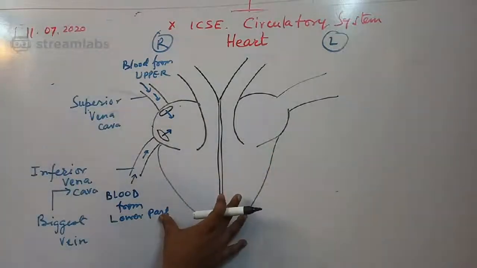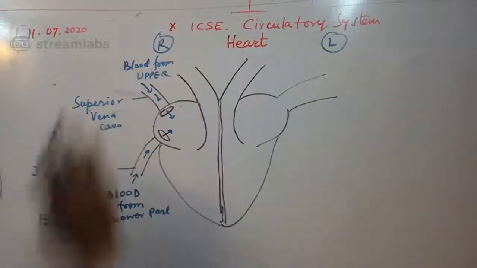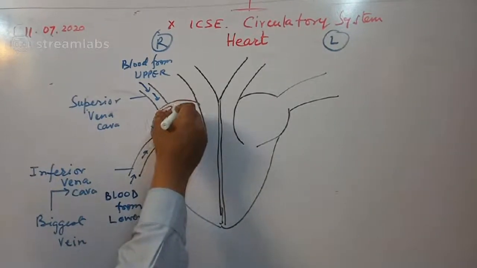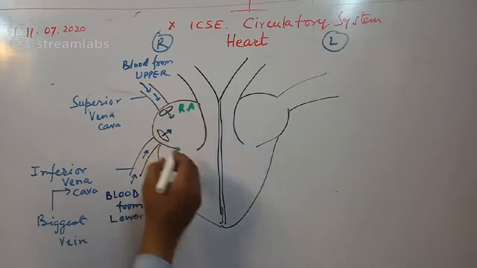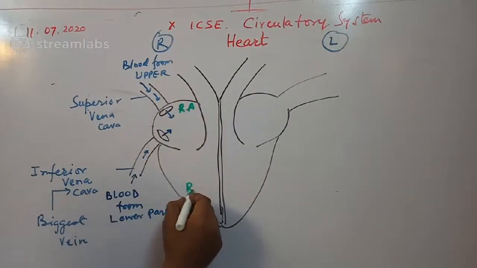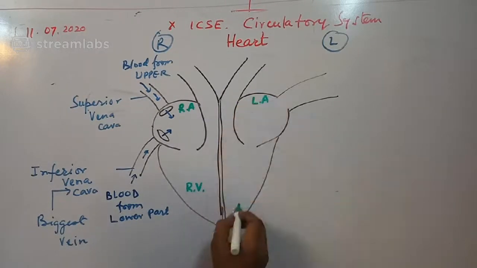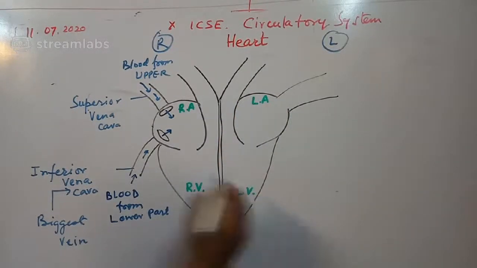So of the heart, this part is left, this part is right. I'm writing with the green color so it's easy to understand. This is right auricle, this part is right ventricle. This part is left auricle, this part is left ventricle.